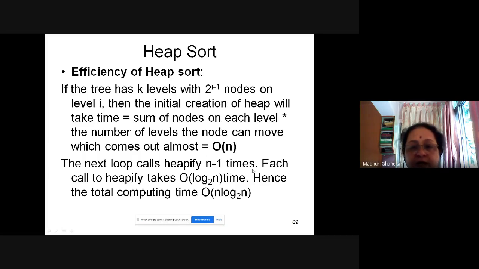So for n elements, this is n into log n to the base 2, since heapify is called n minus 1 times actually. This is the first time, and the subsequent times you need log n to the base 2. So n into log n to the base 2 is the total time complexity of heap sort.